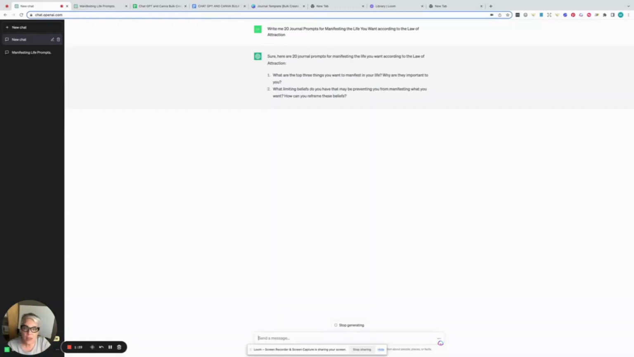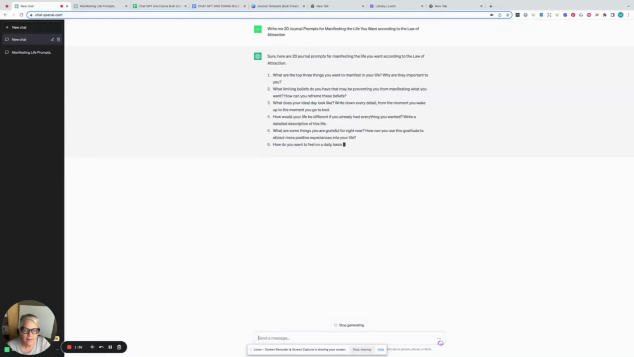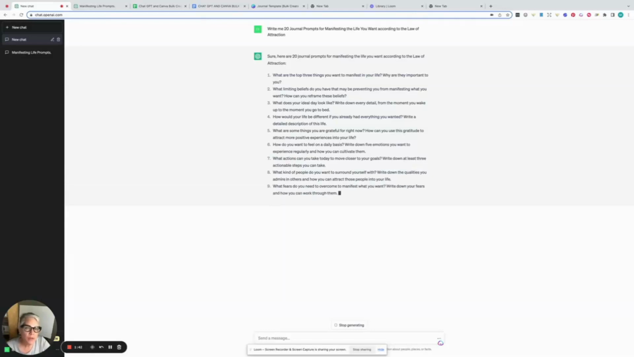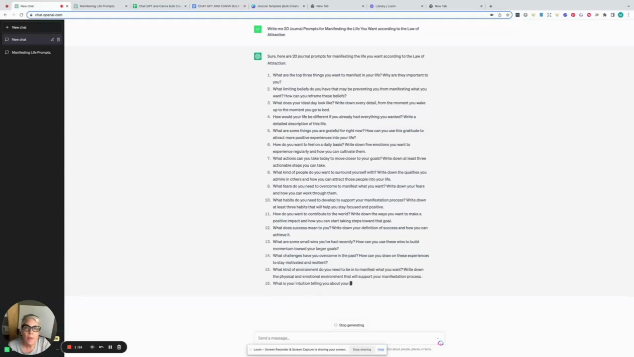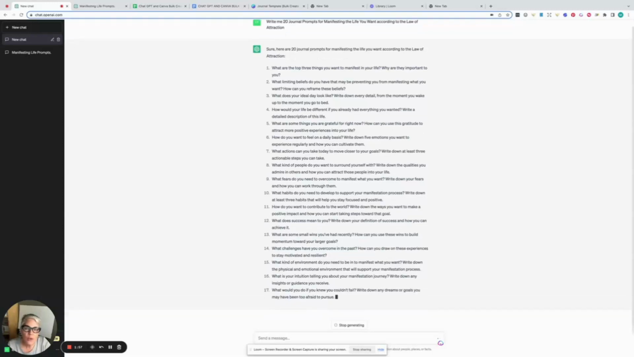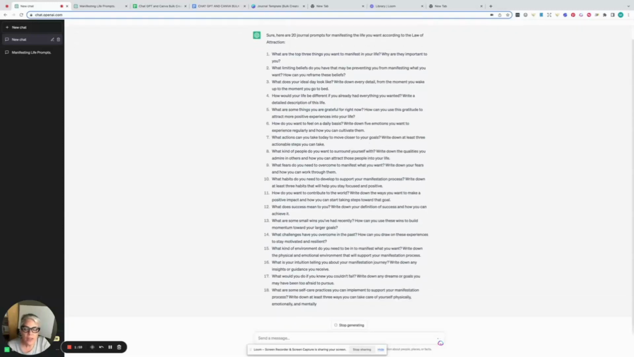I've already done this and gone through it, but I want you to see how quick and how great this can be. So we're just going to give it a second to populate. Then what you want to do is look through them, because I'm looking for a tone of voice that's coming from the law of attraction, which would be positive, written in a positive light, with thought-provoking questions. And you can see: what are the top 3 things you want to manifest in your life? Why are they important to you? What limiting beliefs do you have that may be preventing you from these things? I mean, this is so great. Okay, so we're on 18 now.